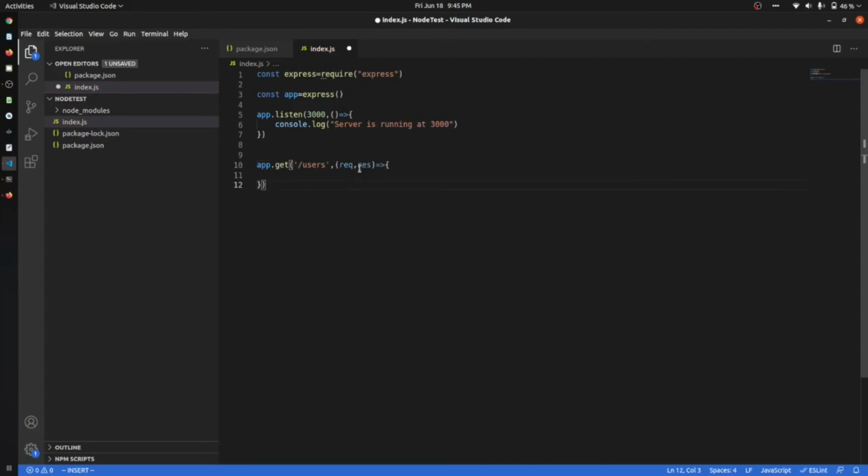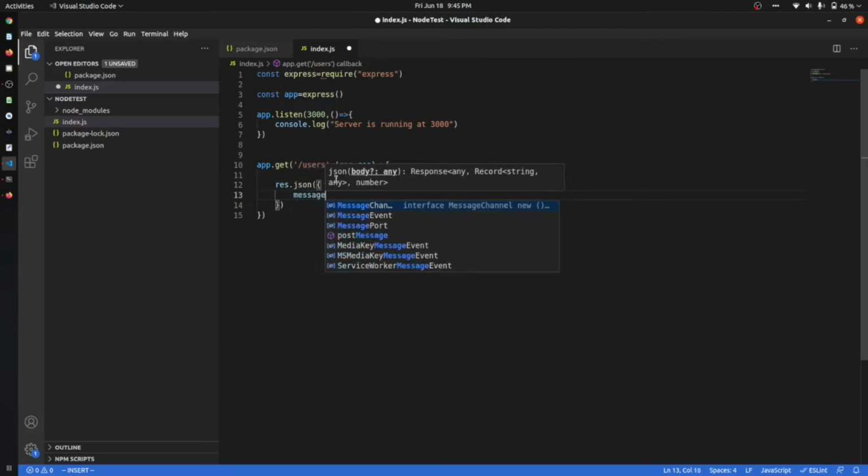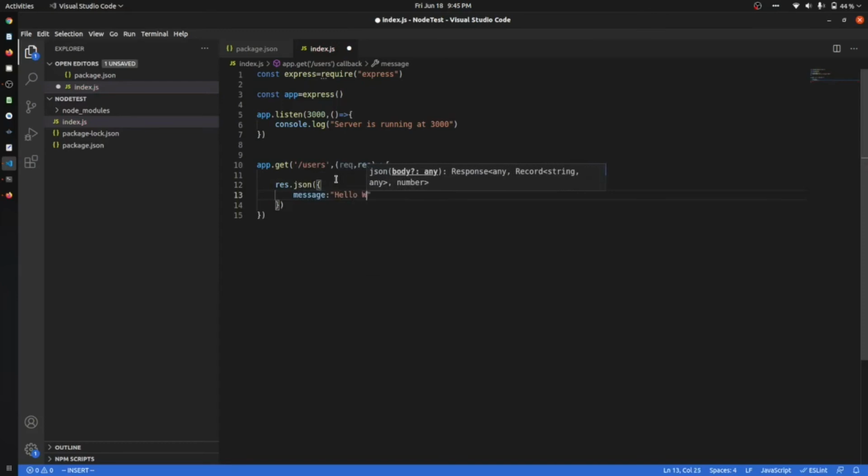I have given req and res. You can type request comma response, it depends on you. Okay, so what we will do on that: res.json, I will type a message, hello world.